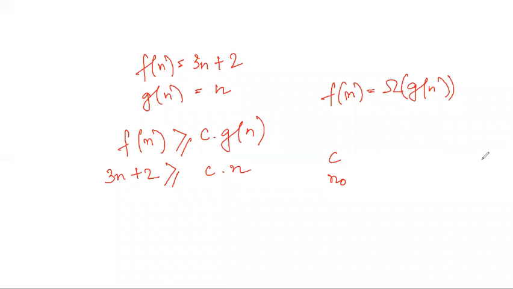Ma'am, n equal to 1 or c equal to 5. N equal to 1 and C equal to 5. Fine. Anyone, anything else? If I say N equal to 1 and C equal to 1, will it be true?